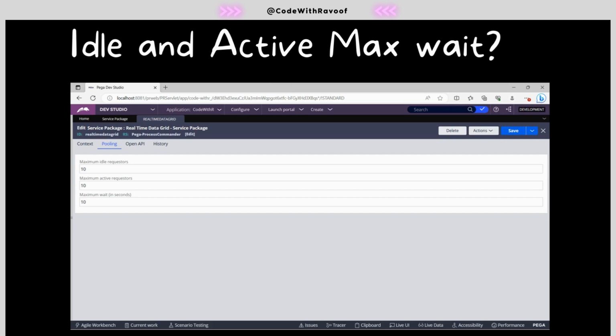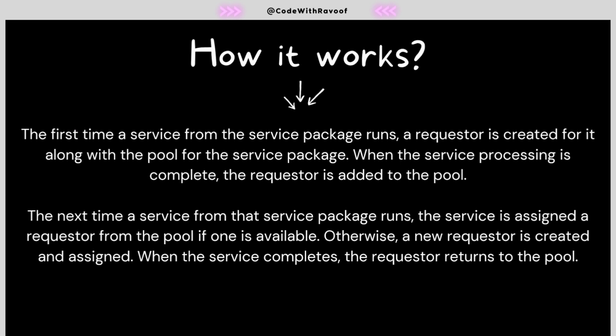So based on the iteration, based on the batch job, it will wait. Whatever maximum wait in seconds we have provided over here, it will wait until the threshold time is met, then it will participate in the next job. So that's how it works.